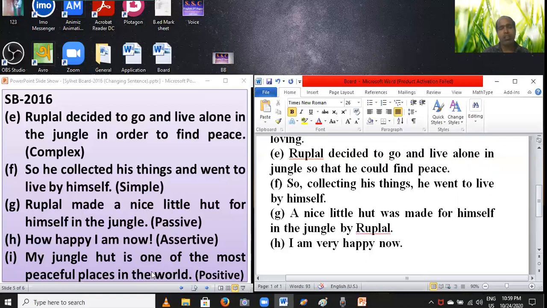The question is: is the sentence superlative or comparative? Because you have to change into positive, you have to identify whether this sentence is superlative or comparative. Notice carefully, one of the plus adjective 3.